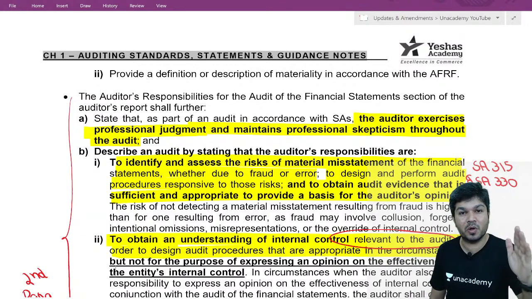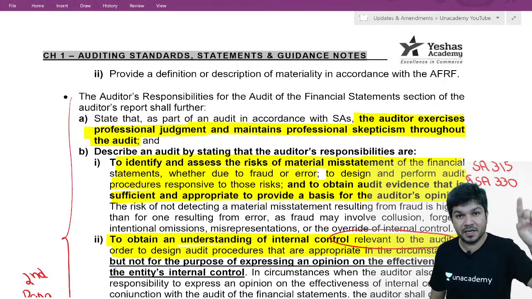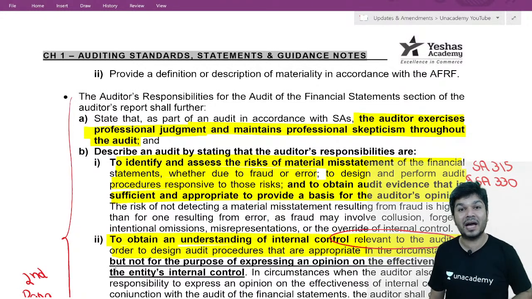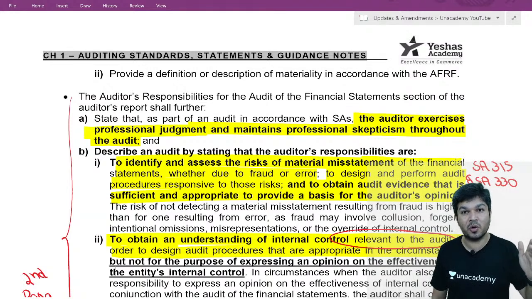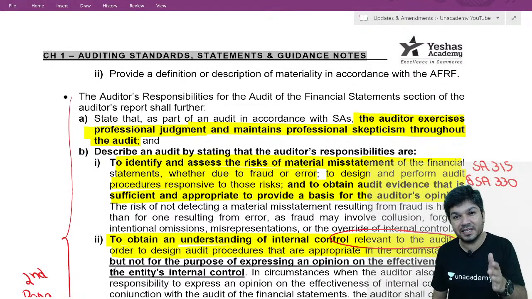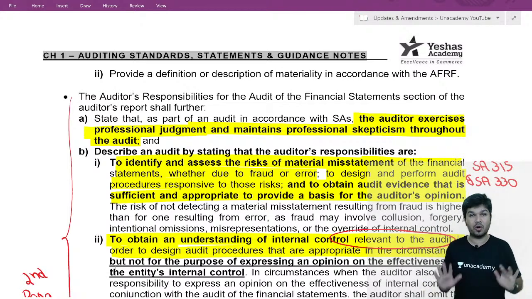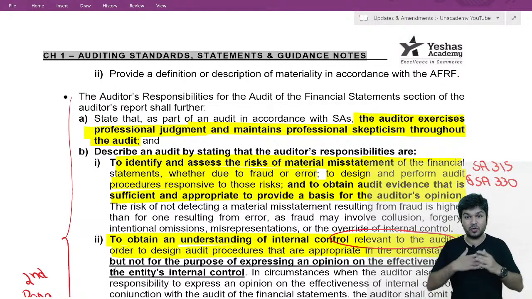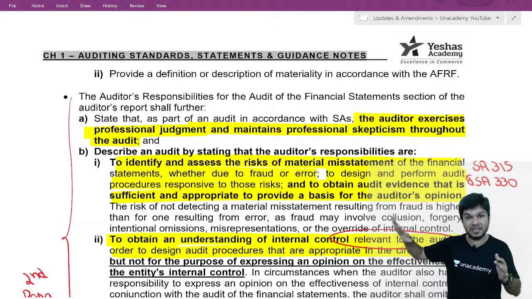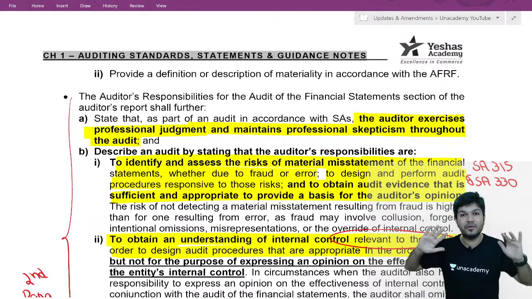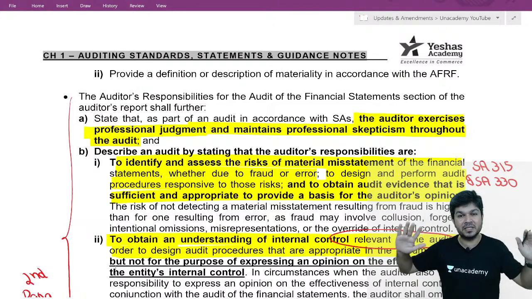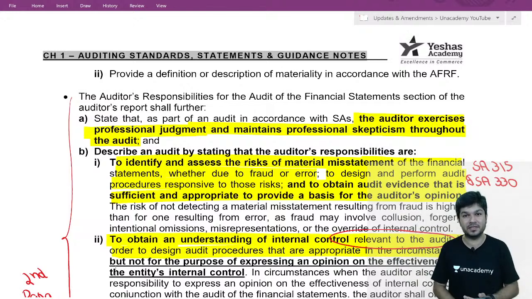This is if it's not a company. If it's a company, we give an opinion on IFC. The wordings will be, we also have to give an opinion on adequacy and operating effectiveness of internal financial controls. Normally, we understand internal control to design procedures which are appropriate in the circumstances, not for expressing an opinion on internal controls.